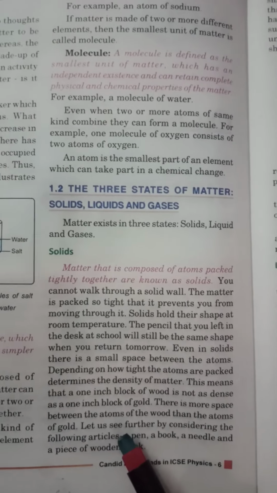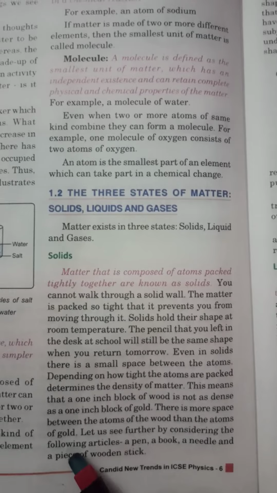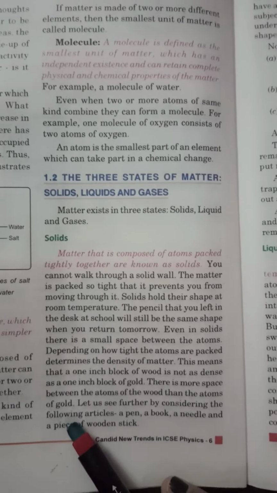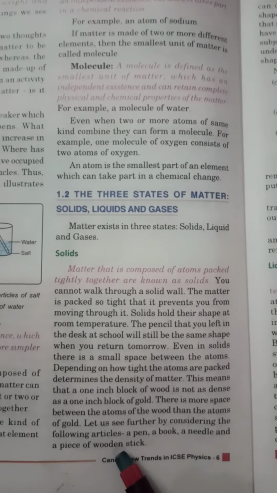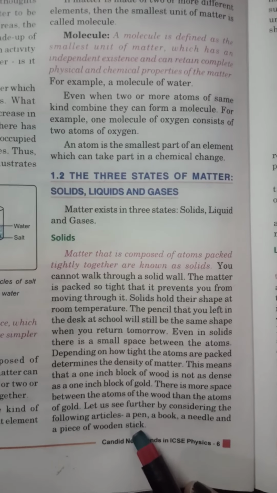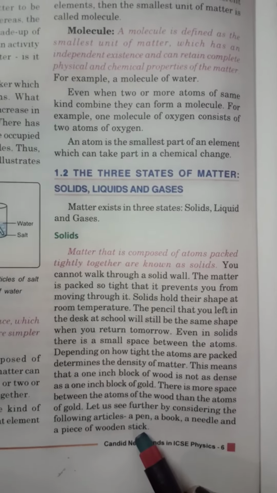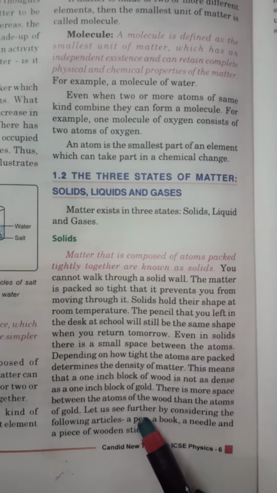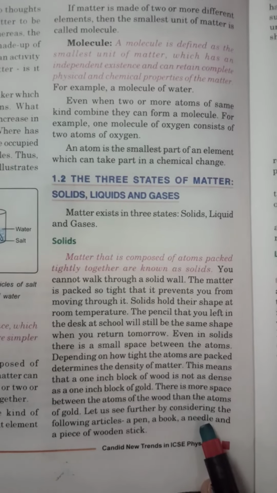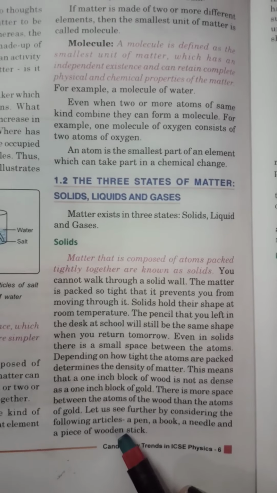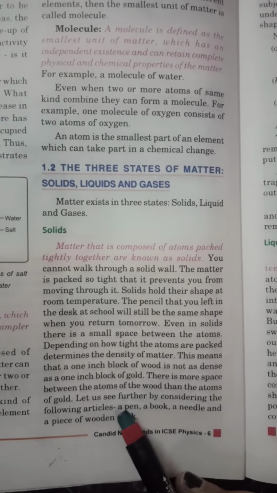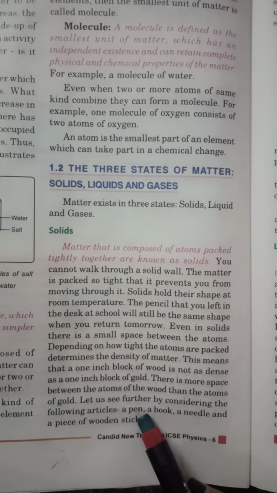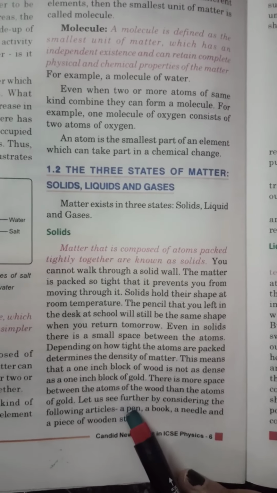Let us see further by considering the following articles: a pen, a book, a needle, and a piece of wooden stick. A pen, we cannot break very easily, right? Although it is also a solid.